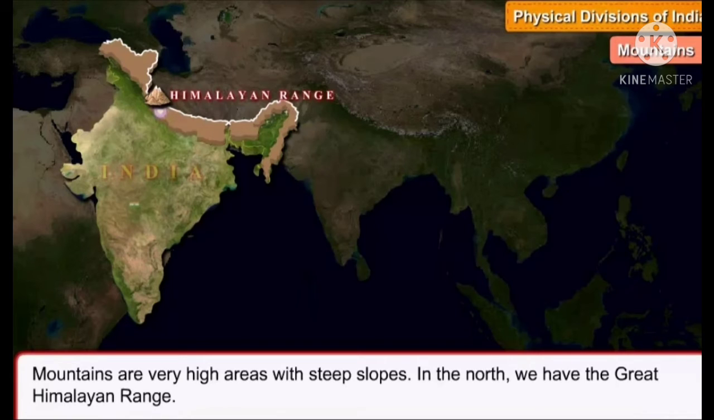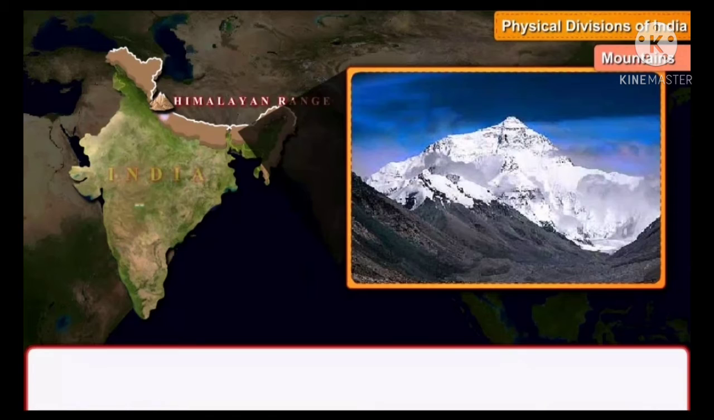In the north, children, what do we have? We have the Great Himalayan range. We have the Great Himalayas in the north. As you can see in the picture, in brown color you can see the Great Himalayas. Here you can also see the snow covered Himalayas in the north. So children, what are mountains? Mountains are very high areas with steep slopes.